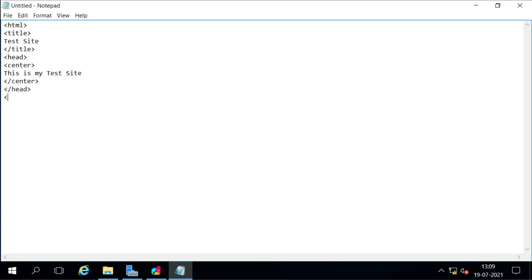Then I will add the body, and I will add one color also, like green, which is going to be centered, and I will say this is coming from server 2, server2.sci.com, and then close center, close body, and close HTML.